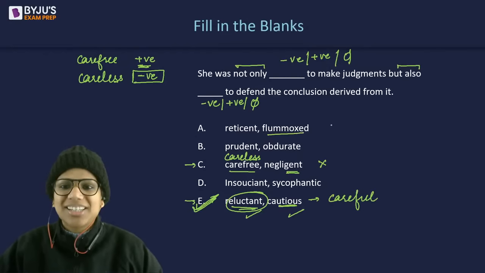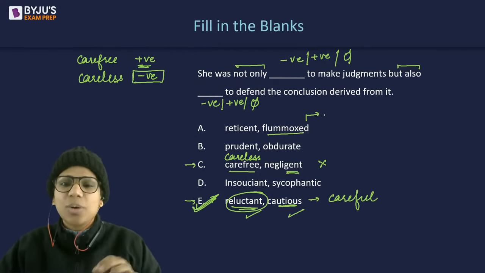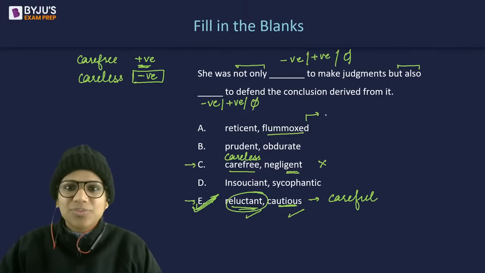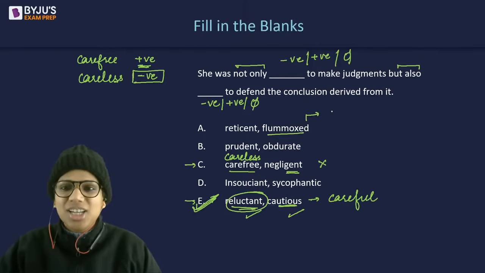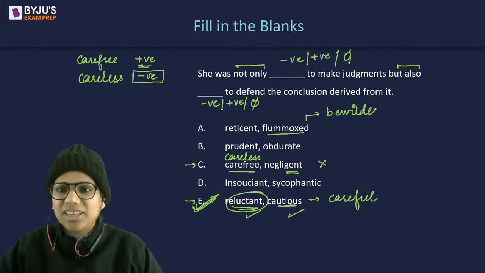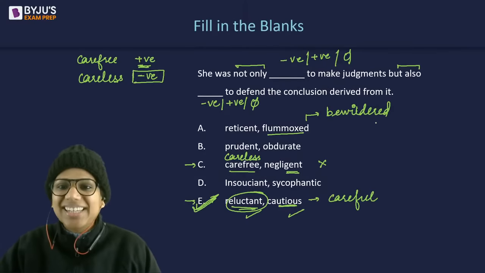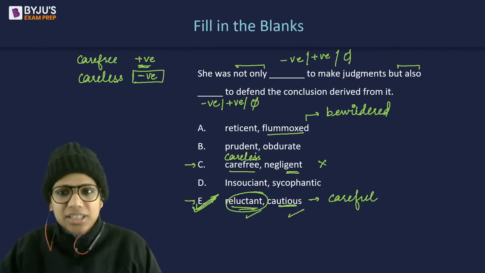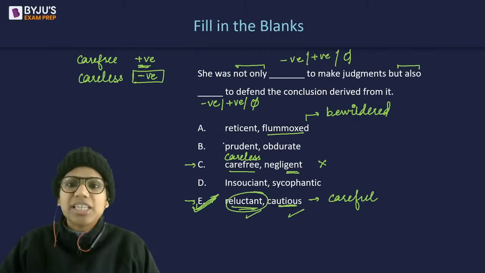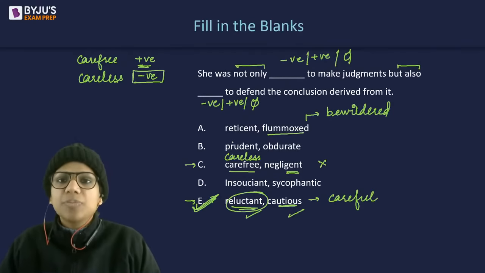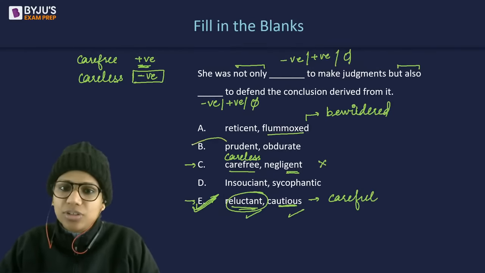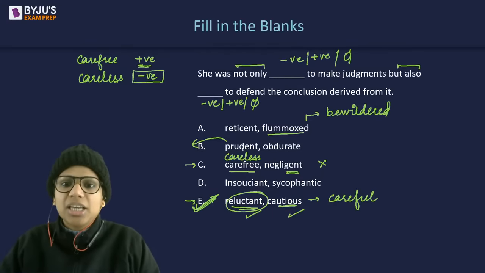What is flummoxed? Yes, this question flummoxed me. That means it confused me. It bewildered me. So flummoxed is bewildered, confused, right? Prudent. Again, prudent is a good word. When I say prudent in making judgments, that means you are again pretty careful, pretty cautious, right?